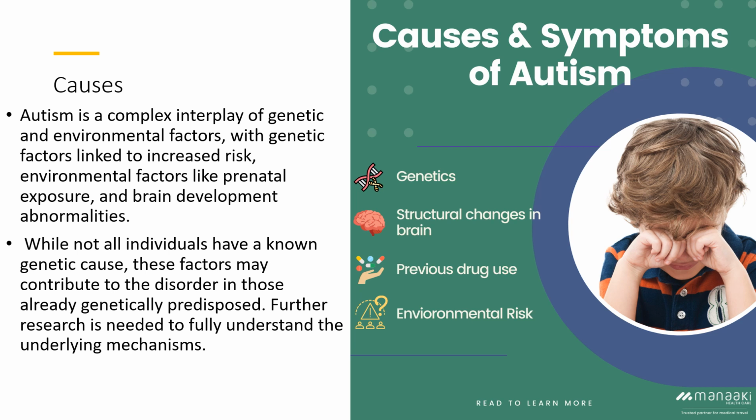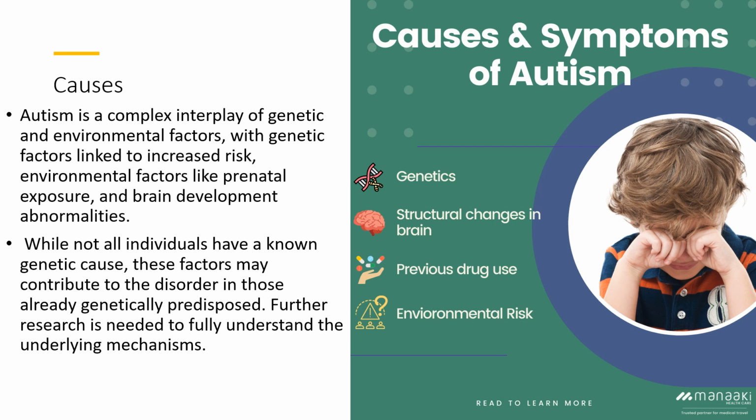The exact causes of autism are not yet fully understood, but it is believed to be a complex interplay between genetic and environmental factors. Research has shown that there is a strong genetic component to autism. Studies have identified several genes that are associated with an increased risk of developing autism, and it is believed that multiple genes may be involved. However, it is important to note that not all individuals with autism have a known genetic cause.